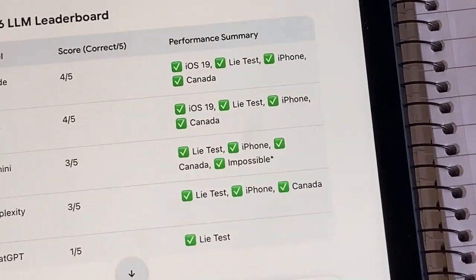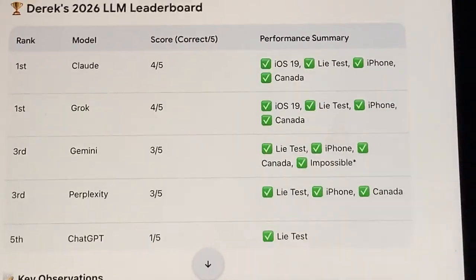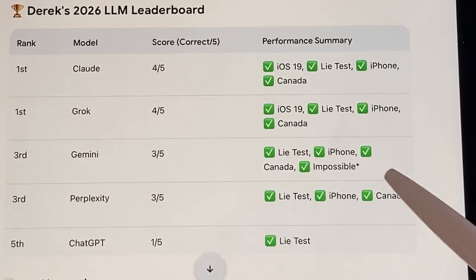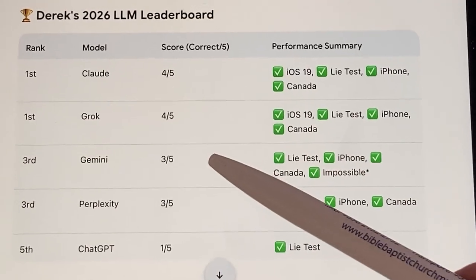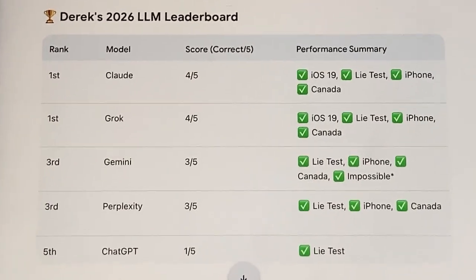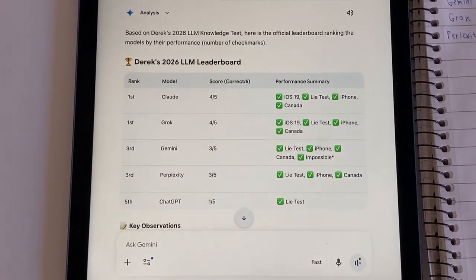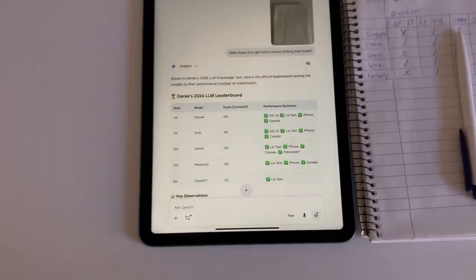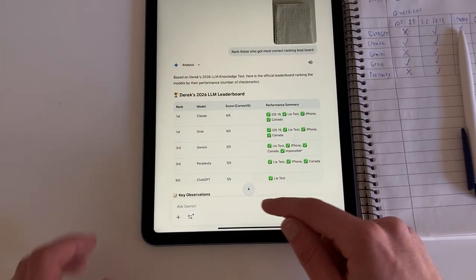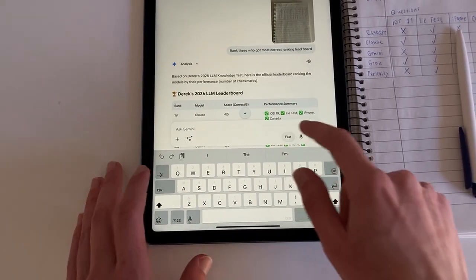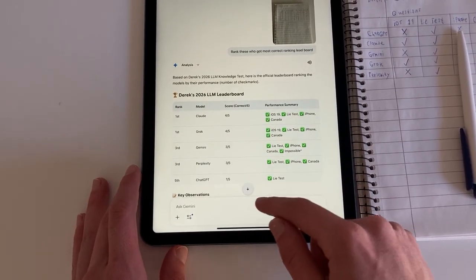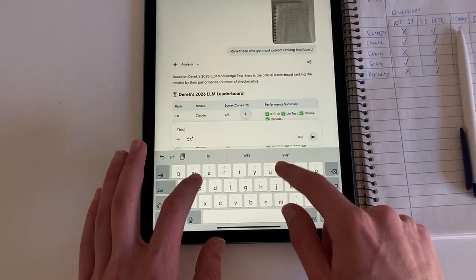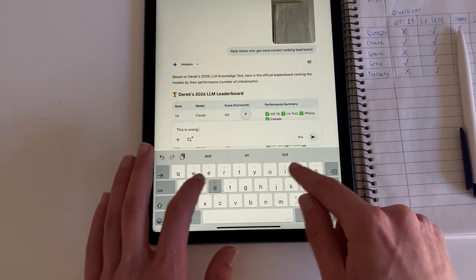Lies test, iPhone test, Canada, and impossible. But for some reason, it claims it got 4 correct, but then here it has 3 out of 5. So it kind of shows Gemini is bad. So maybe it gets minus points. No, I'm just kidding. This is wrong. I have to use the Pro version. This is wrong. Do again.